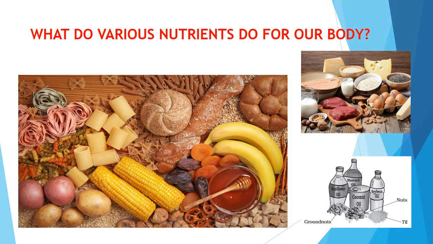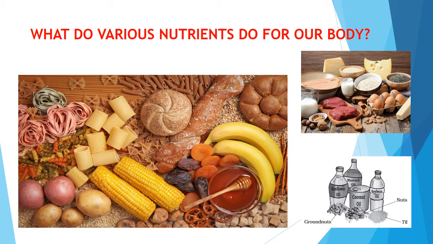Dear friend, what do various nutrients do for our body? Carbohydrates mainly provide energy to our body. Fats also give us energy. In fact, fats give much more energy as compared to the same amount of carbohydrates. Foods containing fats and carbohydrates are the energy giving foods.